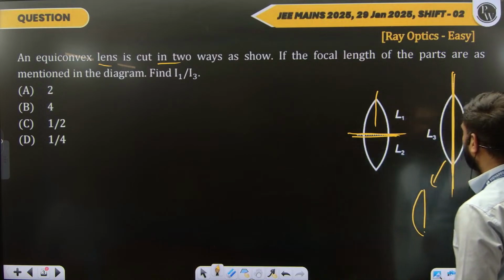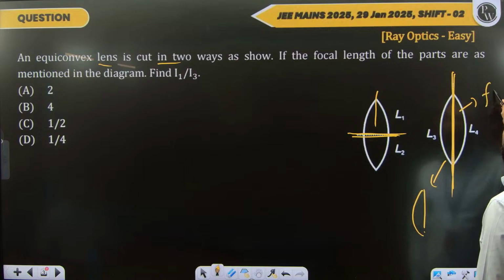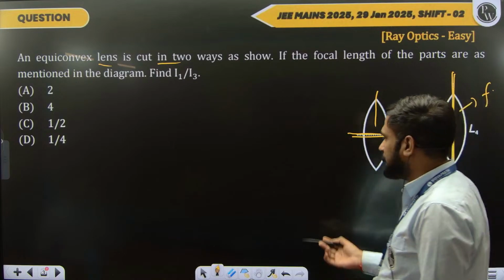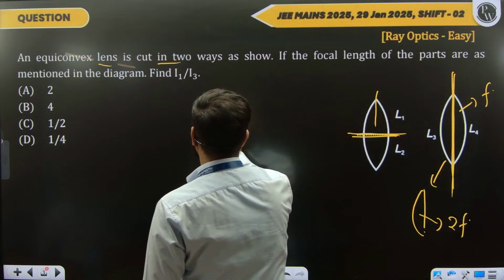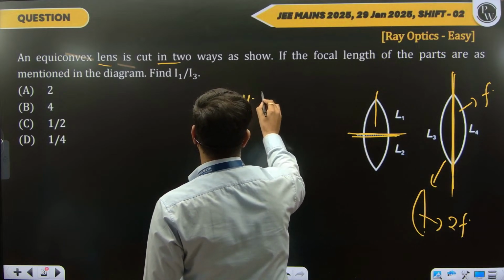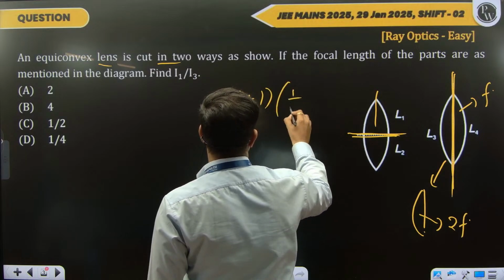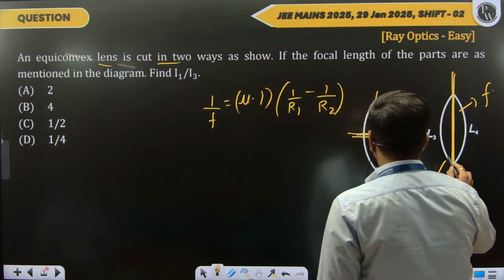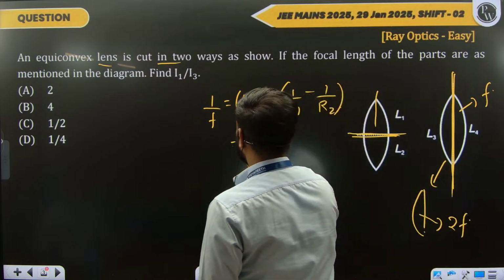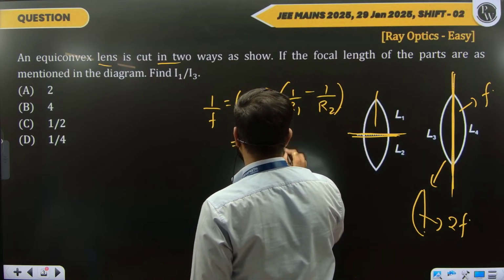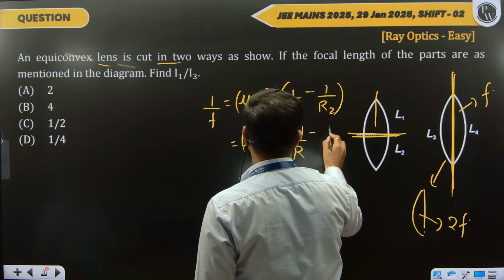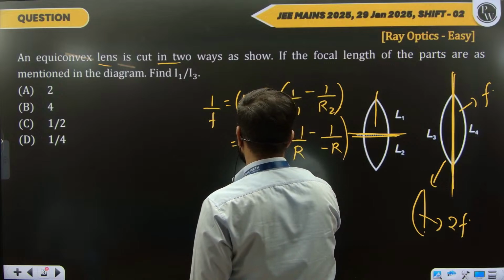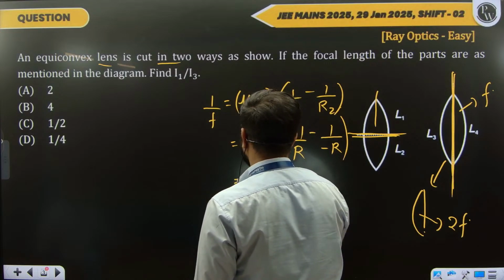So we know that if the focal length of the equiconvex lens is f, the focal length of the plano-convex lens will be 2f. We can easily get it from the lens formula, mu minus 1 into (1 upon r1 minus 1 upon r2). If it is an equiconvex lens, then it is mu minus 1 into (1 upon r plus 1 upon r), which is mu minus 1 times 2 upon r.